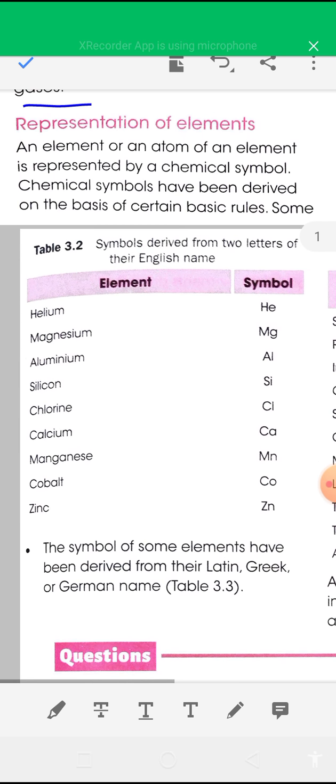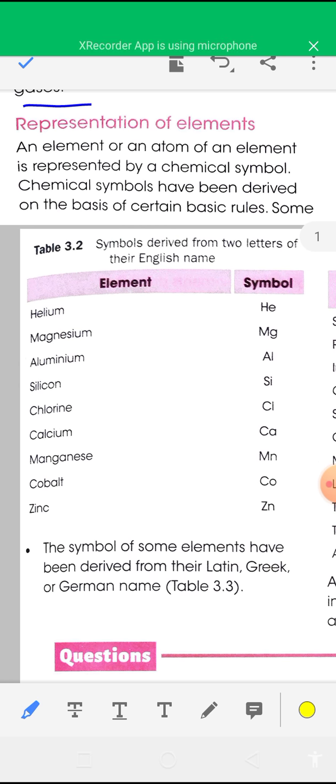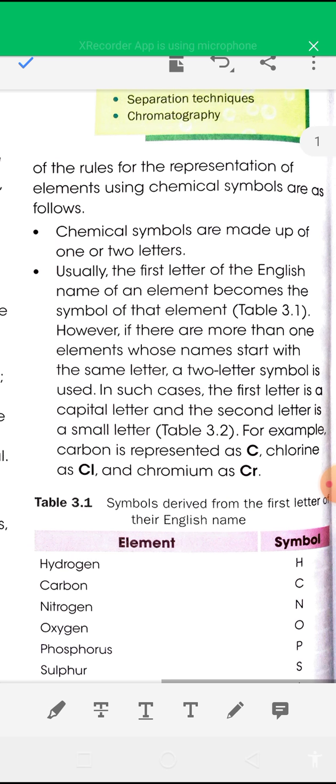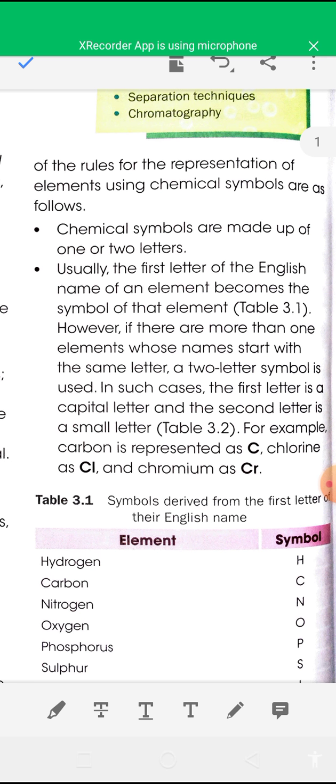Now see how to represent an element. Representation of elements. An element is represented by a chemical symbol. An element, or an atom of an element, is represented by a chemical symbol, and chemical symbols have been derived on the basis of certain basic rules, and some of these rules are given here. So how to represent an element, or an atom of an element? You have to follow these basic rules.